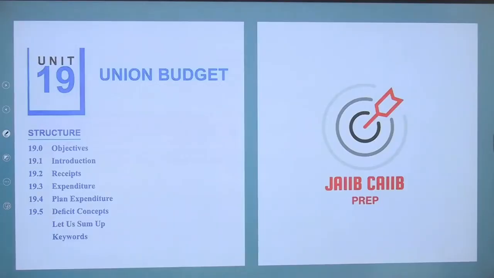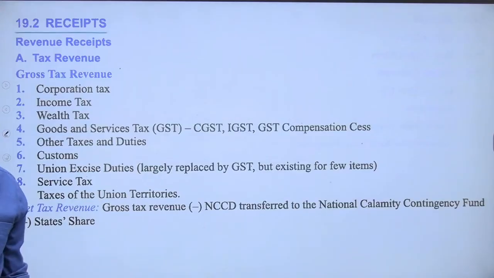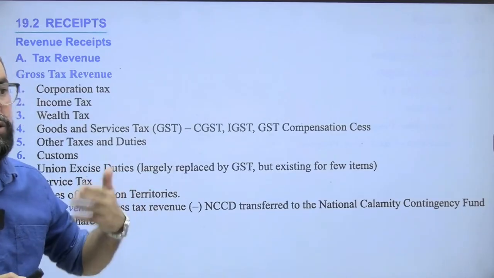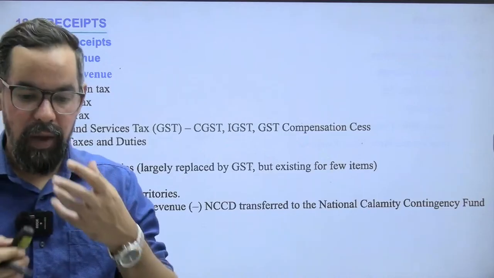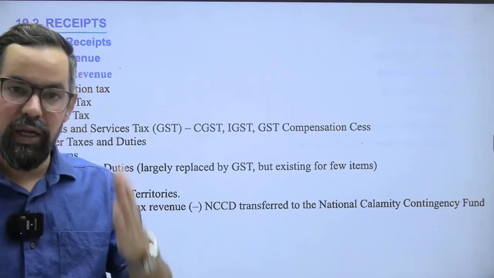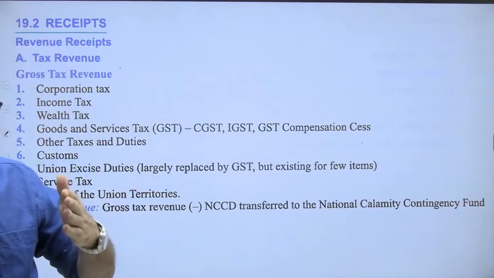Union budget is very easy. Half marks question you can expect based on this one, or sometimes it is 1 mark also, but it is doable. Budget is all about the income. It is also known as your annual financial plan. So income and expenditure. We have two types of budget.